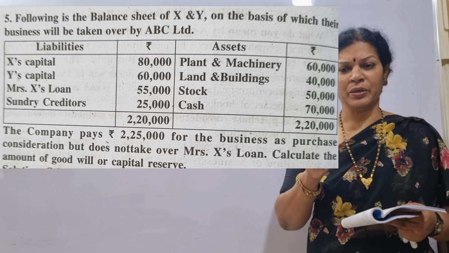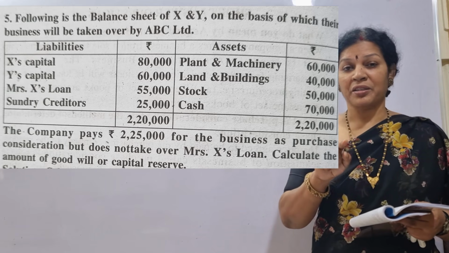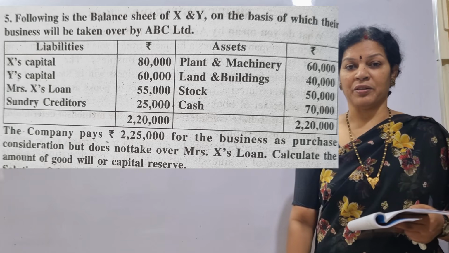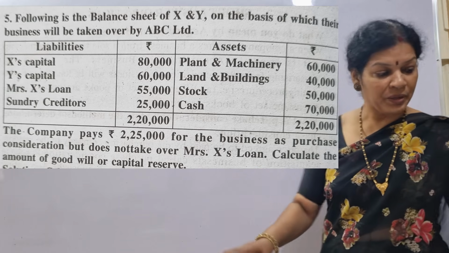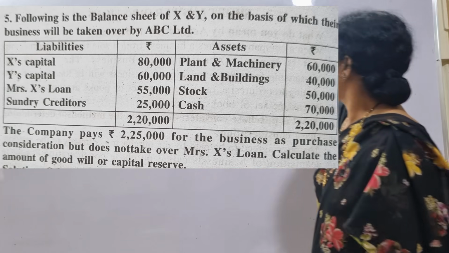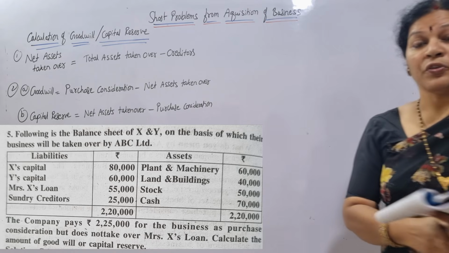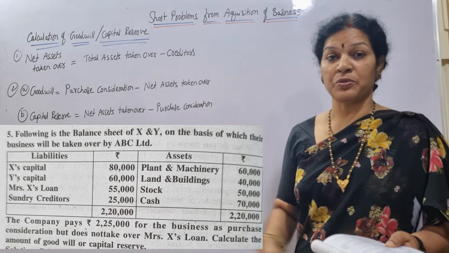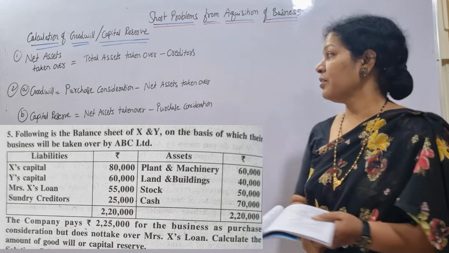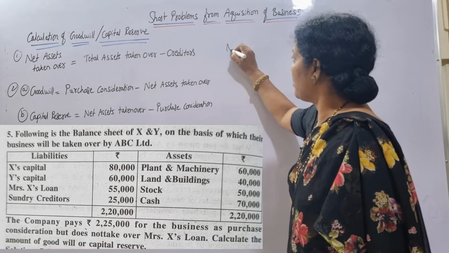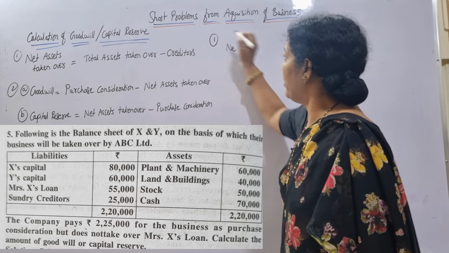You may get goodwill or capital reserve, that is why they are saying calculate goodwill or capital reserve. So how do we calculate? As per the steps, first you need the net assets taken over. First we'll find net assets taken over for problem number 1.